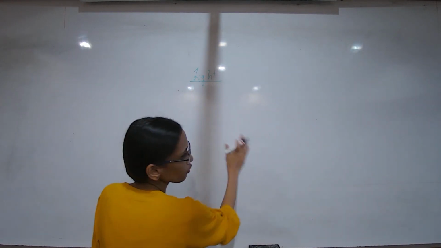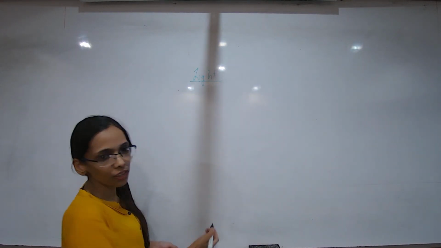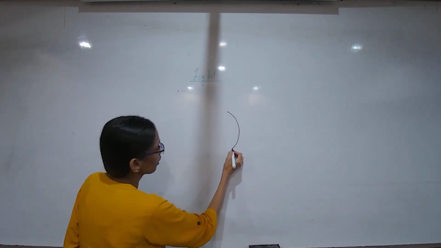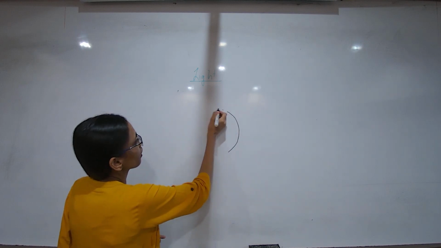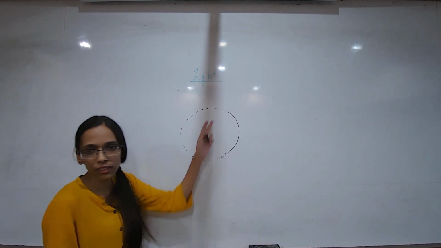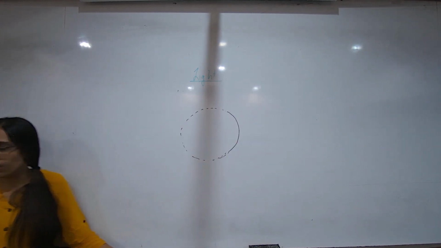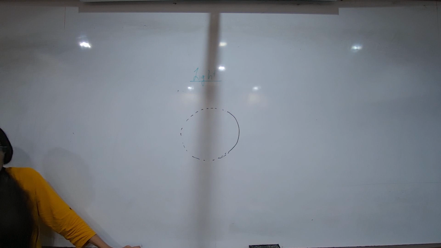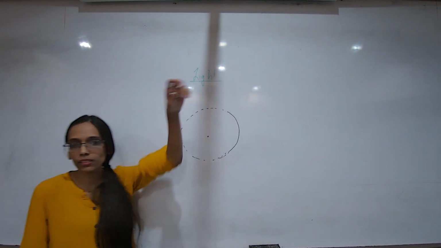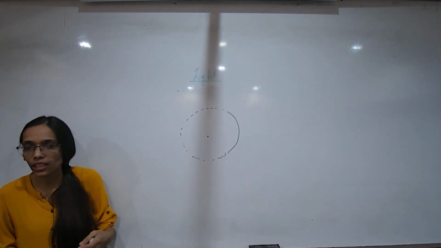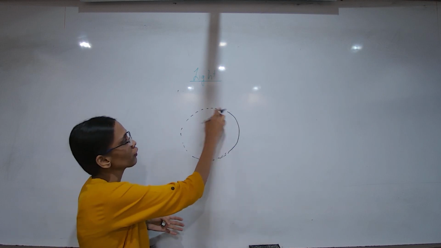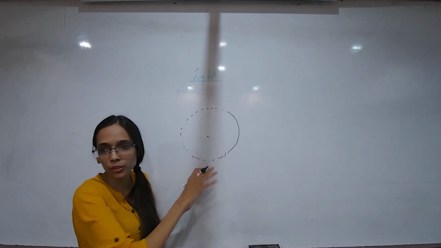Let's start with the curved mirrors. Curved, as the name suggests, they are curved. There's a bend to the shape of that mirror. To make it easier in physics understanding, we say that curved mirrors are part of some sphere.